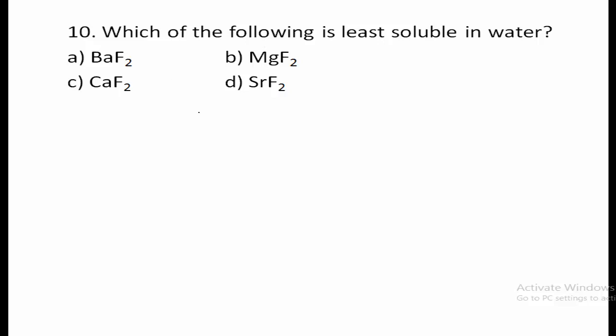Here barium fluoride, the size of barium is larger and thus the bond which is formed between fluorine and barium will be weaker, and strontium is also larger in size and thus the bond formed is weak, and calcium is also larger in size and thus here also bond formed is weak. And in case of magnesium fluoride, the magnesium is smaller in size.